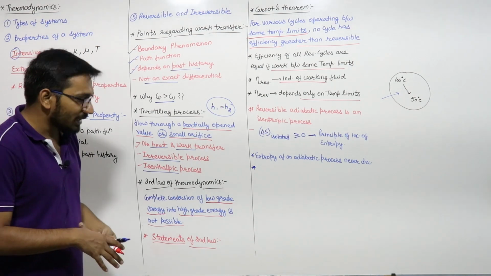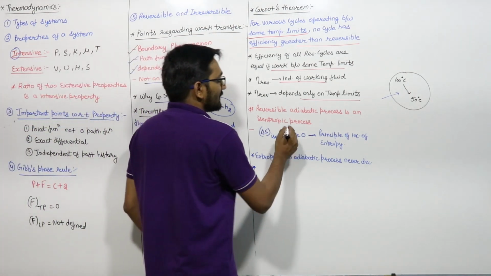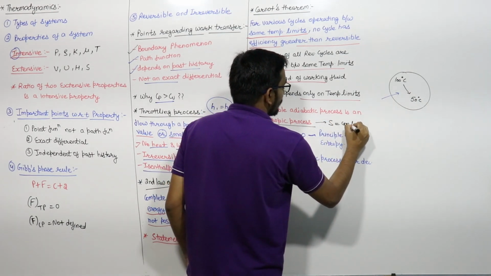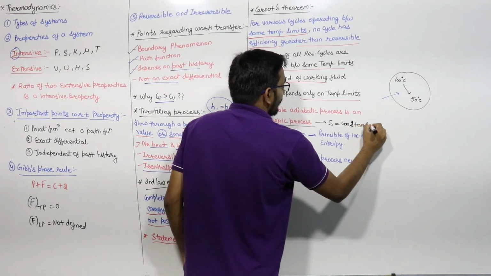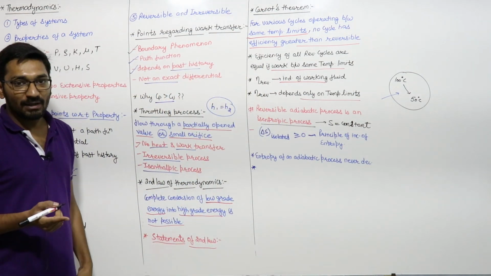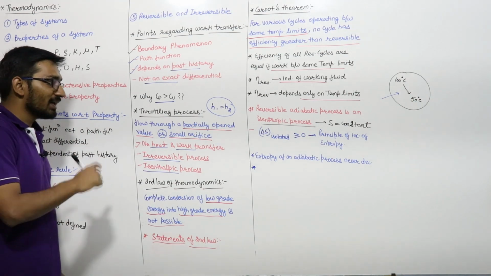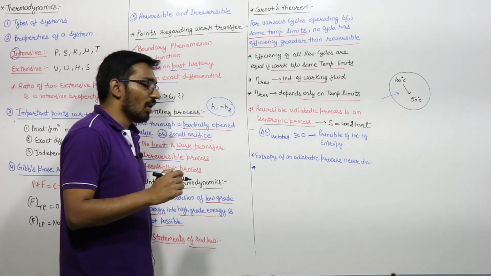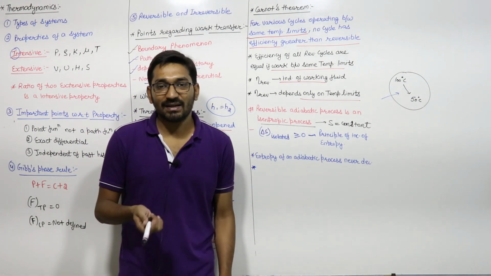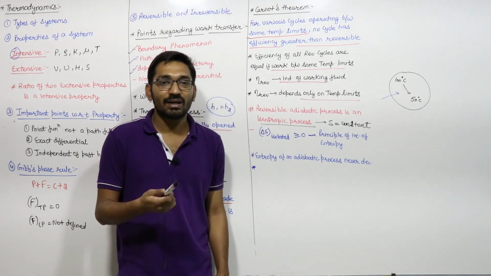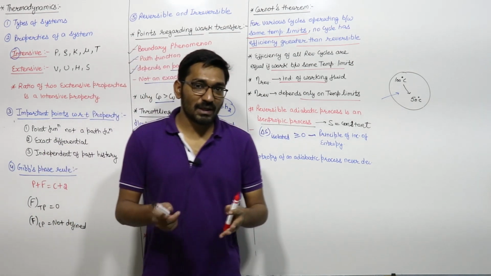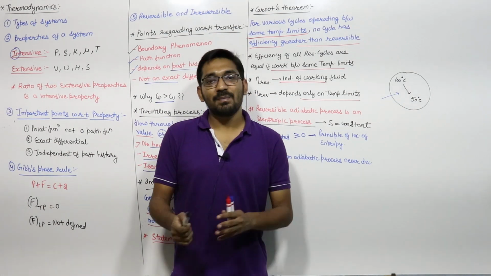And we know that a reversible adiabatic process is an isentropic process. Isentropic process means entropy is constant. A reversible adiabatic process is an isentropic process, but the reverse is not true: an isentropic process may be reversible or irreversible.